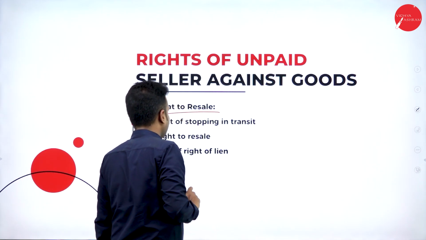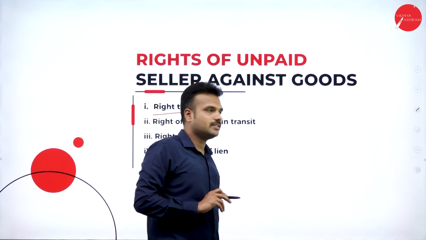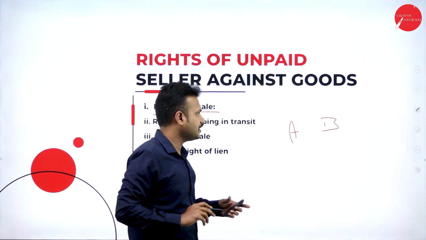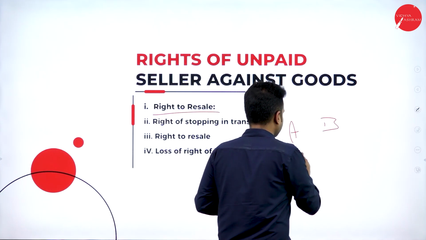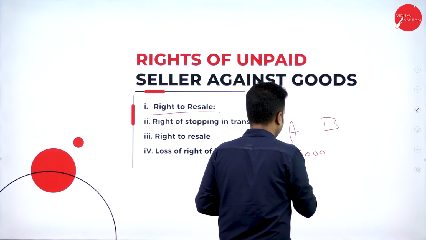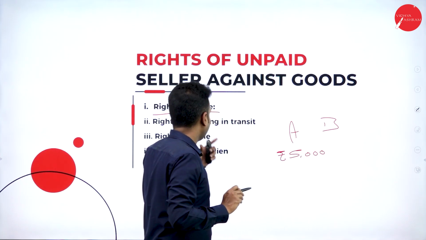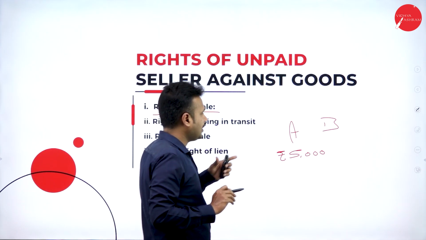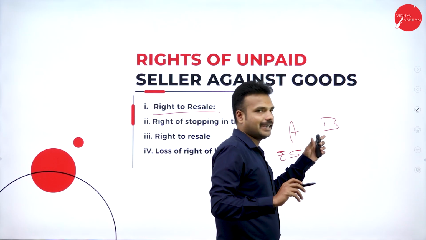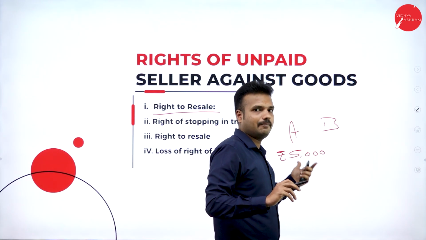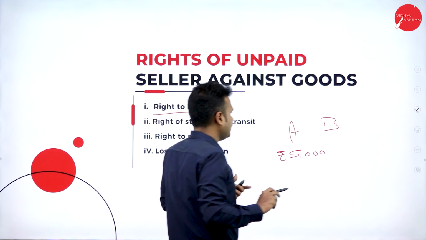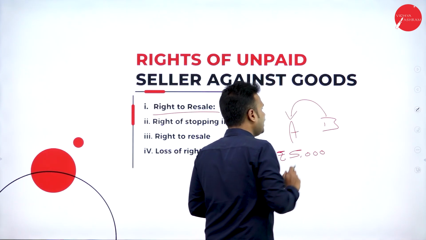Right to resale. There are two parties, Mr. A and Mr. B. Mr. B had given 5,000 rupees as an advance, saying that he will purchase that particular product. The product was worth 1 lakh rupees, but only a payment of 5,000 happened. Mr. B refused to pay the complete amount.